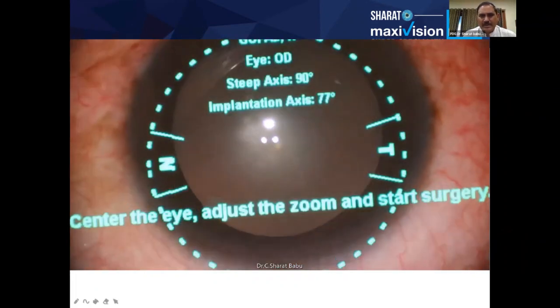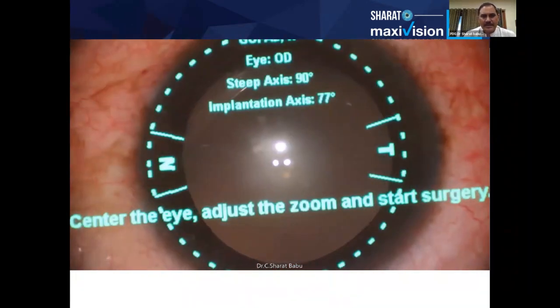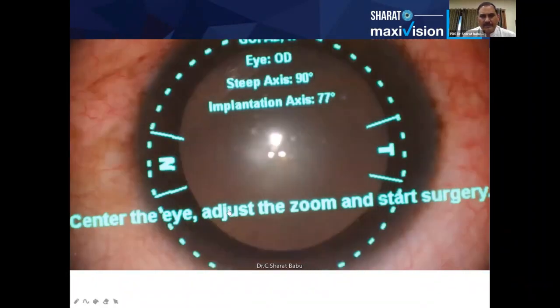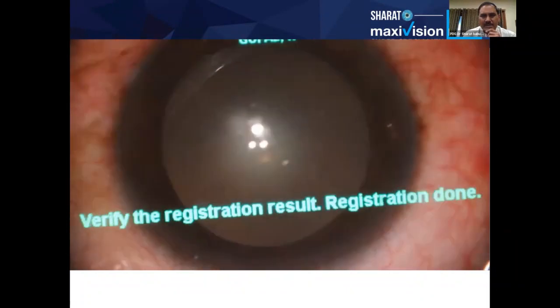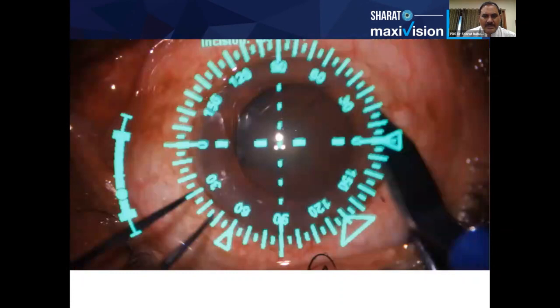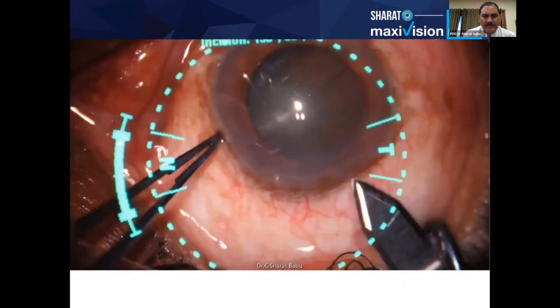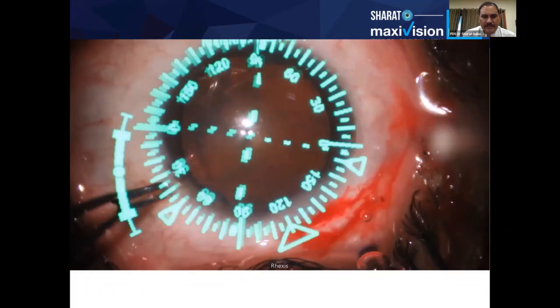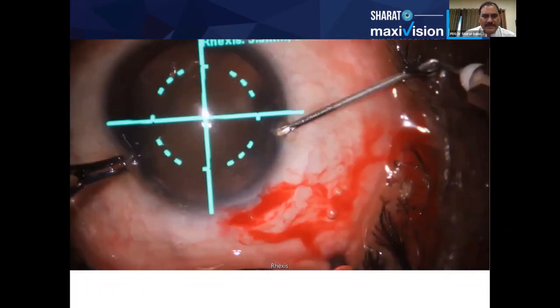And this is one more patient where we have been implanting the toric IOL. Registration, and then do surgery, the incision site, the capsular axis.